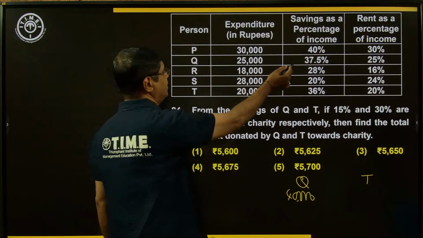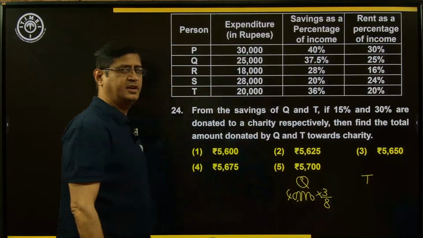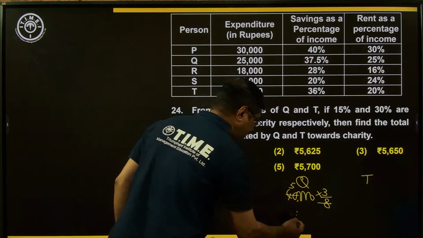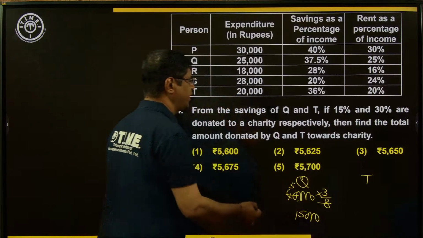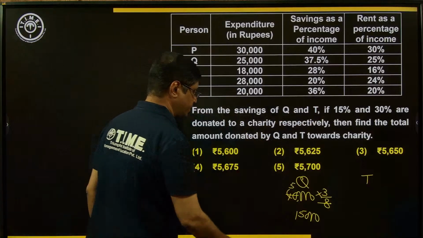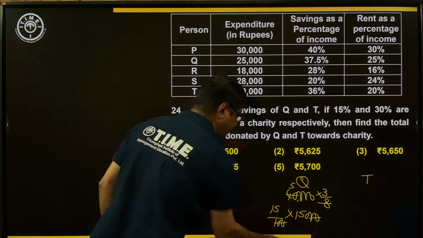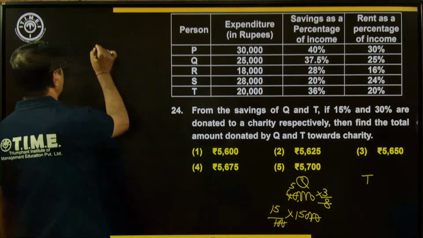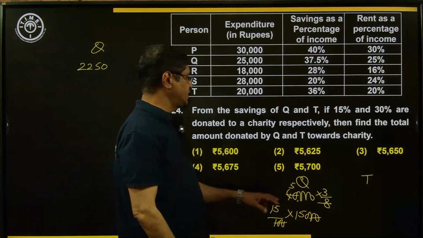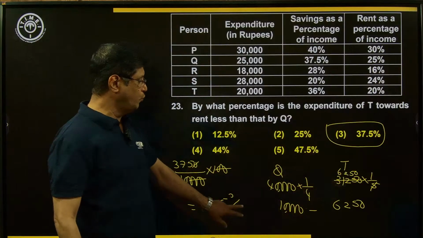In that 40,000, 3 by 8 is the savings, where 40,000 is the income. What is the cancellation? It goes exactly 5 times, 15,000. So donated to charity here. How much donated? 15%. 15% means into 15 by 100. So 0, 0 cancel. 15 into 15, 225. 225. 0 is common here. What about the T value? If you observe the value of T, the income of T is equal to 31,250.